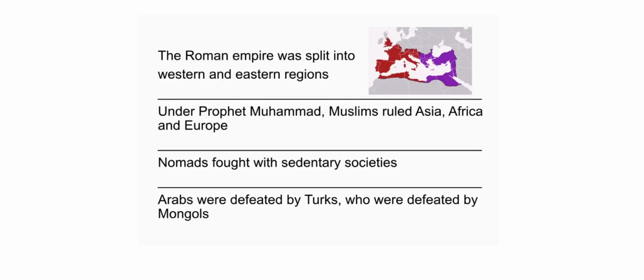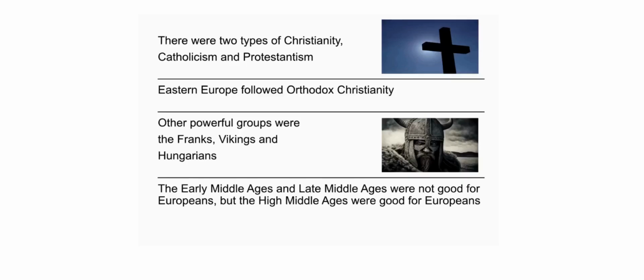Under Prophet Muhammad, Muslims ruled Asia, Africa, and Europe. Nomads fought with sedentary societies. Arabs were defeated by Turks, who were defeated by Mongols. There were two types of Christianity, Catholicism and Protestantism. Eastern Europe followed Orthodox Christianity. Other powerful groups were the Franks, Vikings, and Hungarians.